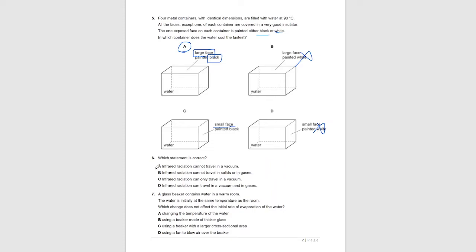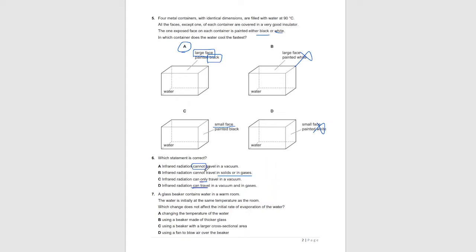Let's move on to question number 6. Which statement is correct? Infrared radiation cannot travel in vacuum. Infrared radiation cannot travel in solids or in gases. Infrared radiation can only travel in a vacuum. Infrared radiation can travel in vacuum and gases.